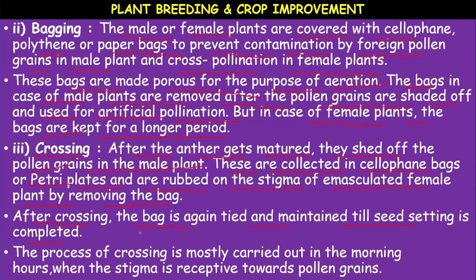The process of crossing is mostly carried out in the morning hours, when the stigma is receptive towards pollen grains. In the morning hours, the stigma is sticky and ready for receiving the pollen grains. That is why artificial cross pollination can be done during the morning hours only. Okay.